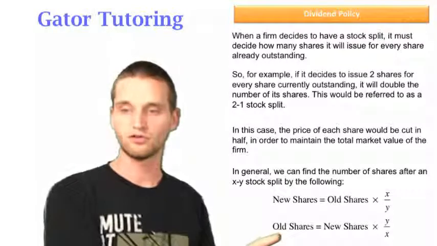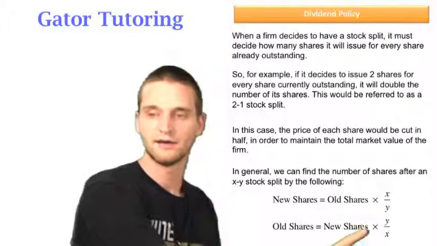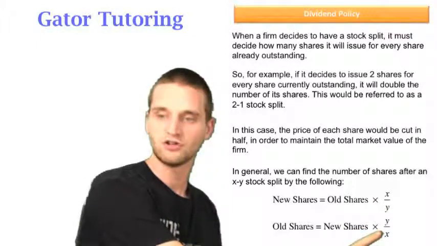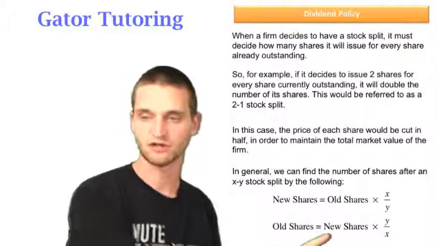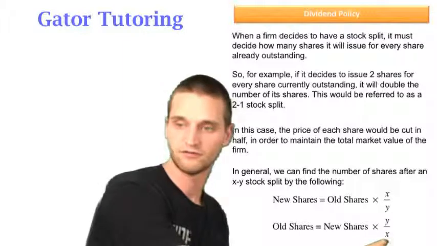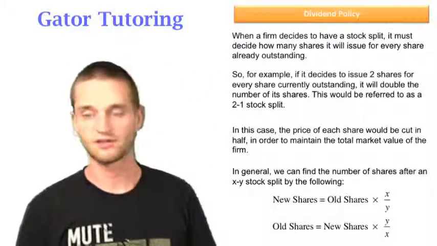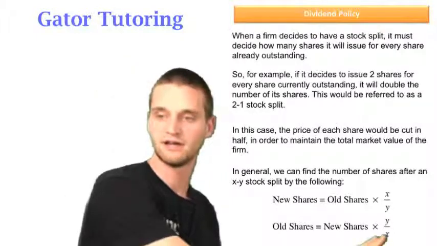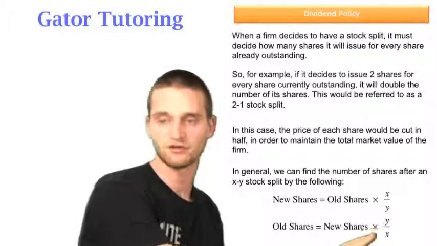But just note, when we solve this for old shares, we have to divide both sides by X over Y, which is the same thing as multiplying by the reciprocal. So when we've solved for the old amount of shares as a function of the new shares and this stock split factor, this ratio, it's Y over X. So make sure not to get that confused. If you had to plug this number in, you would plug the second number on the top and the first number on the bottom.